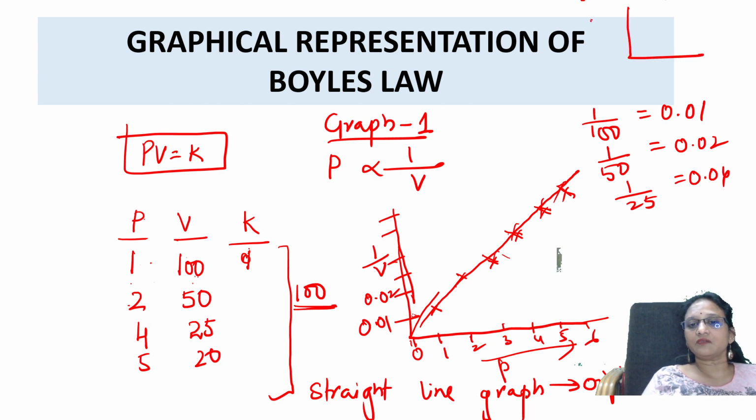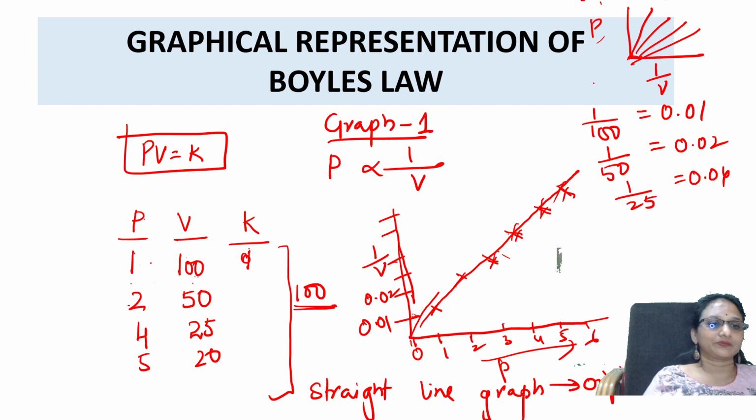So for P versus 1 by V, when you perform this experiment, you'll be getting a straight line passing through the origin. You'll get a graph something like this for different temperatures, keeping each temperature constant and changing the pressure and volume. So this is T1, this is T2, this is T3, this is T4.